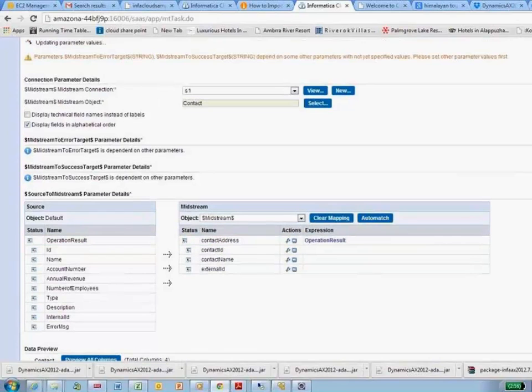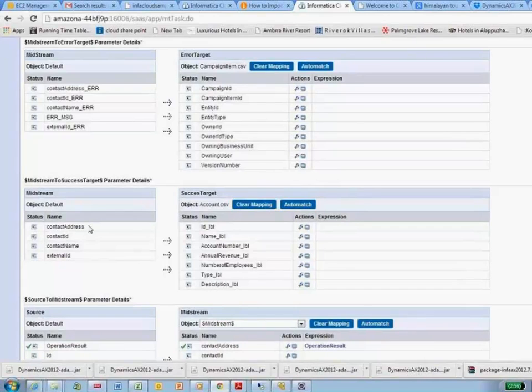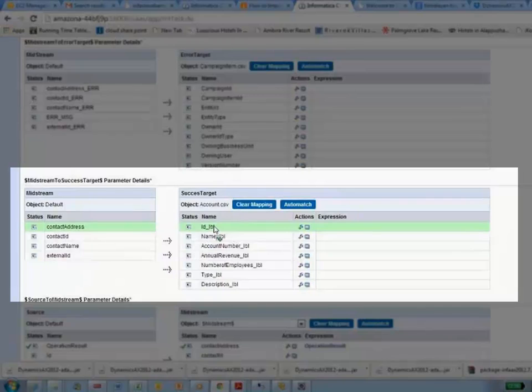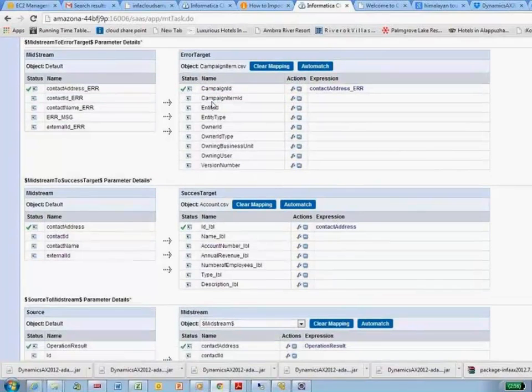After you do this, you'll notice the ability to map different fields from your midstream targets to either other midstream targets or the final target itself in the same easy-to-use interface that you're used to with Informatica Cloud. And you can do this for every single midstream target that you've defined within your template.